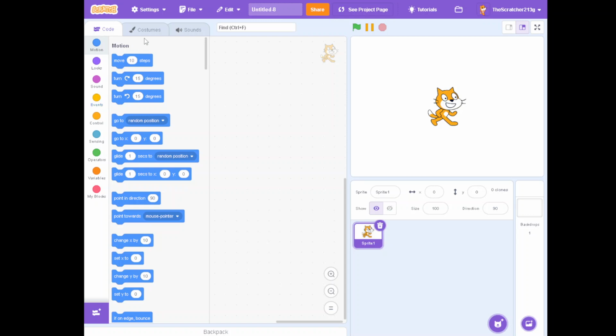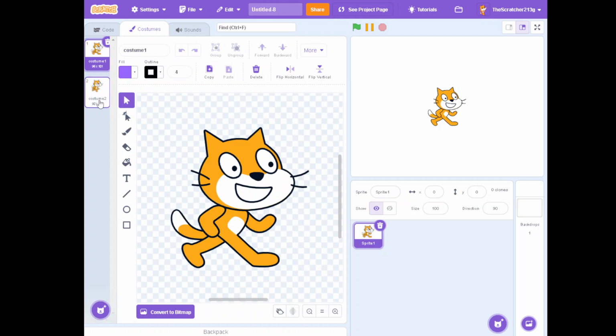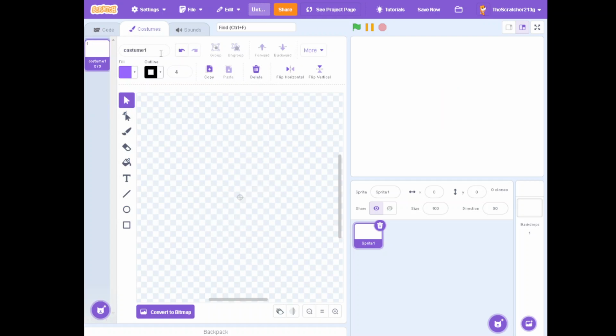So let's get started. First, you're going to want to go to the costume editor, and I'm just going to name this A with a dot. Yeah, it's A with a dot.